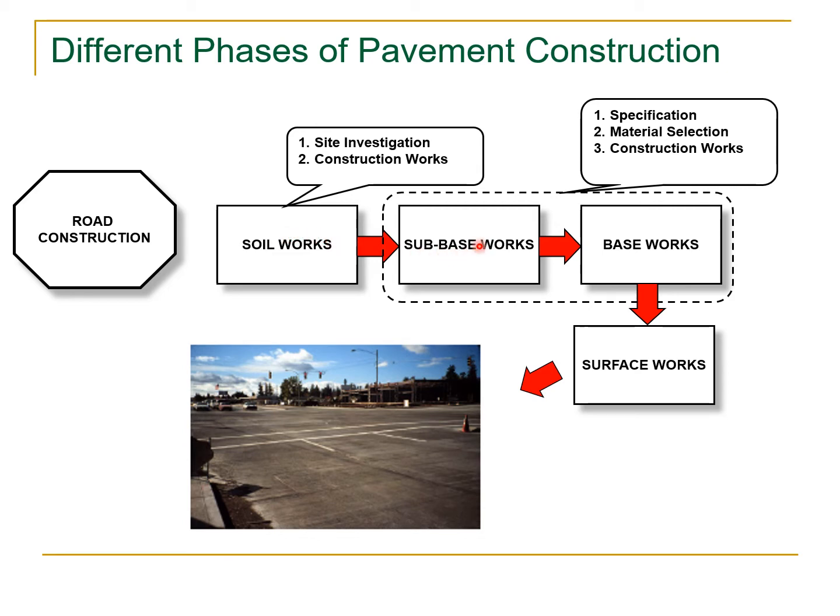Then comes the sub-base works, then base course works, and in that particular case, sub-base and base specifications are to be considered, appropriate material will be selected, and then construction work will be done. And then surface works, surfacing will be done, and ultimately you will be having a prepared road surface like that.